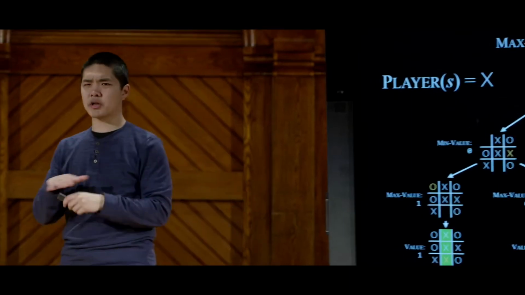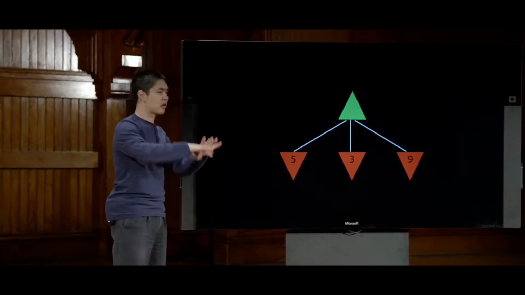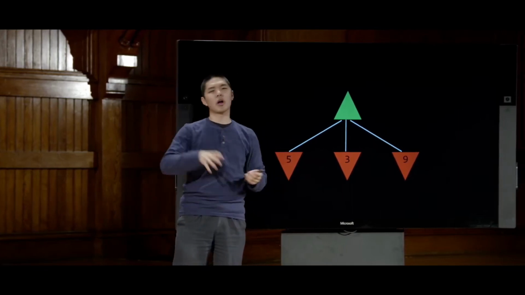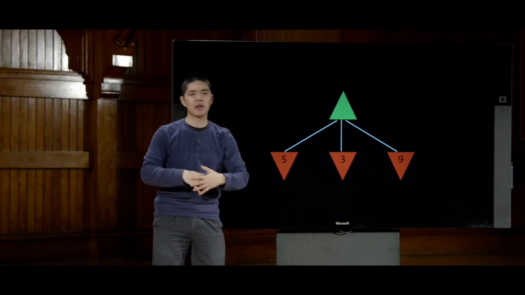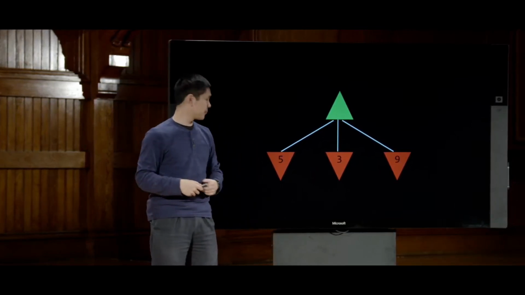And this logic works not just for tic-tac-toe, but any of these sorts of games where I make a move, my opponent makes a move, and ultimately we have these adversarial objectives. And we can simplify the diagram into a diagram that looks like this. This is a more abstract version of the minimax tree, where these are each states, but I'm no longer representing them as exactly like tic-tac-toe boards. This is just representing some generic game that might be tic-tac-toe, might be some other game altogether.